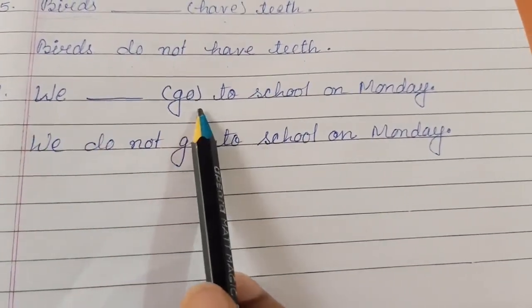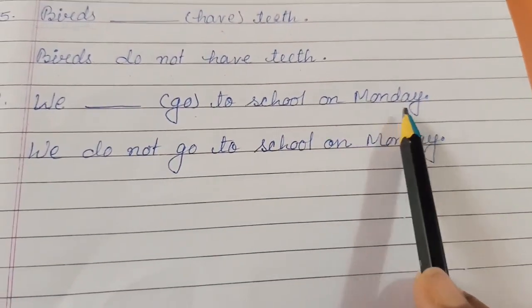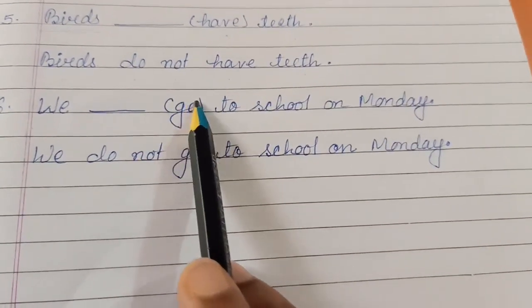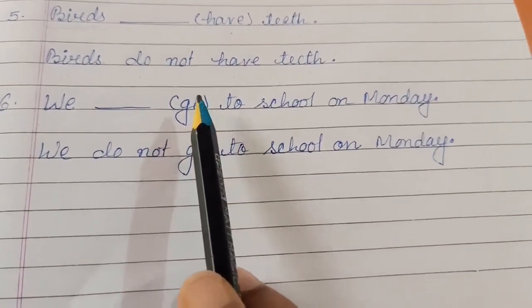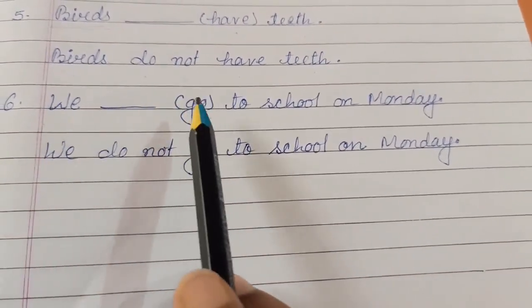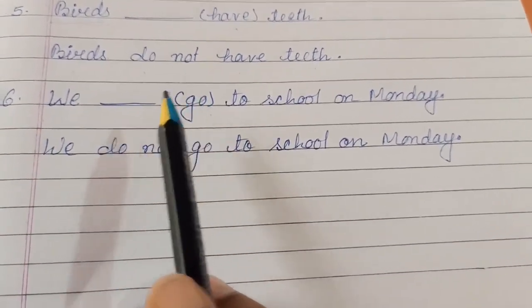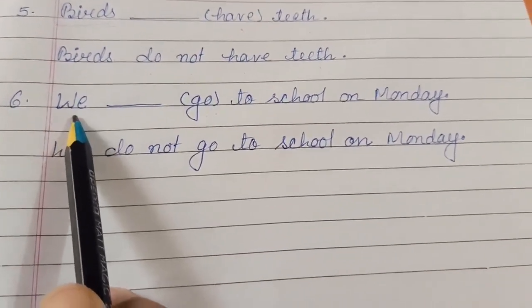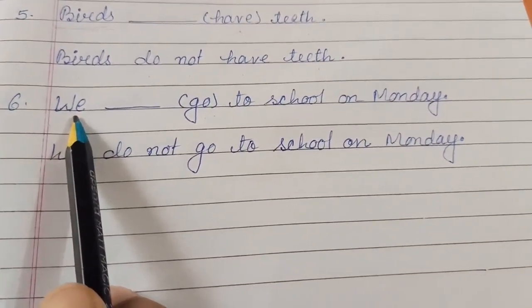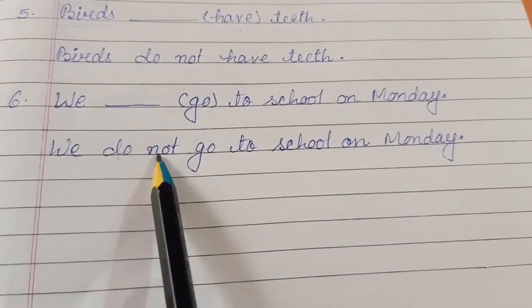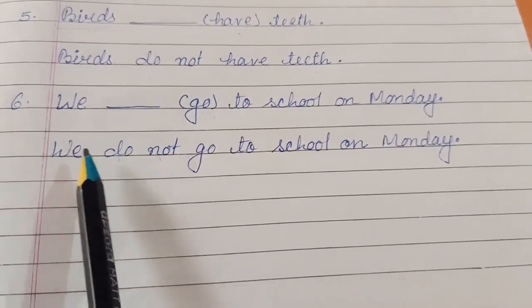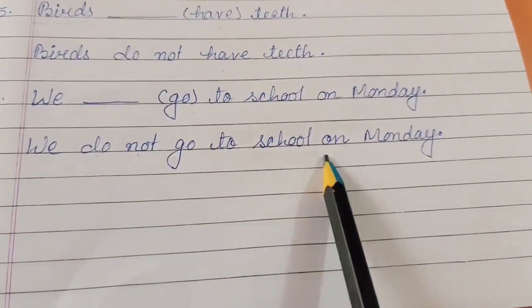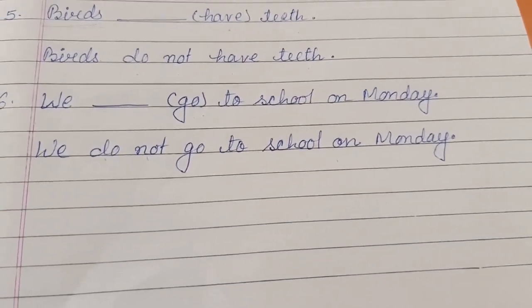"We go to school on Monday." Here go is a hint. Go is a main verb. So we'll see the subject, and the subject is we. We is a plural subject, so we will use do not. Okay, we do not go to school on Monday.